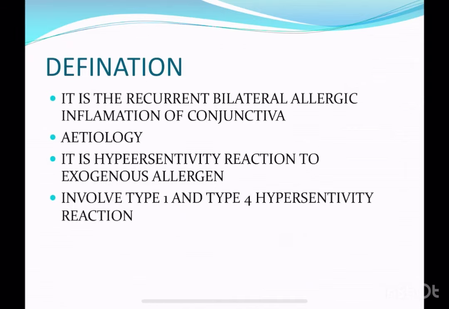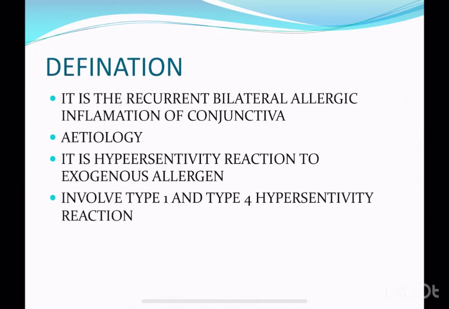The definition of vernal keratoconjunctivitis is that it is a recurrent bilateral allergic inflammation of the conjunctiva. The etiology is a hypersensitivity reaction to exogenous allergens. It involves two types of hypersensitivity reaction: one is type 1 and one is type 4.